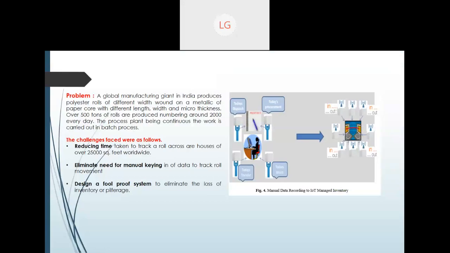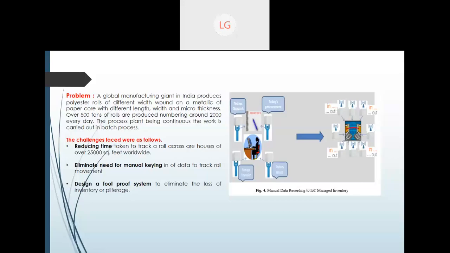They wanted to reduce the time taken to track a roll across warehouses. This is the warehouse they are talking about, 25,000 square meters. They also wanted to eliminate manual keying of data to track roll movement, and they wanted a foolproof system to eliminate the loss of inventory or pilferage.